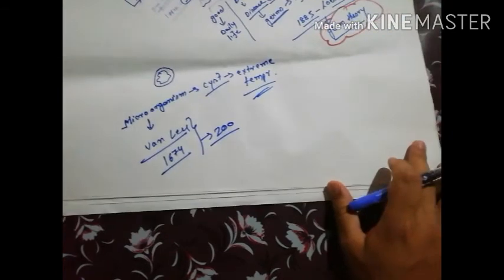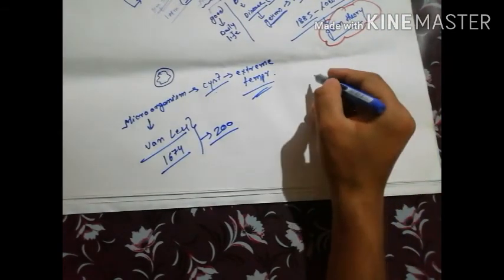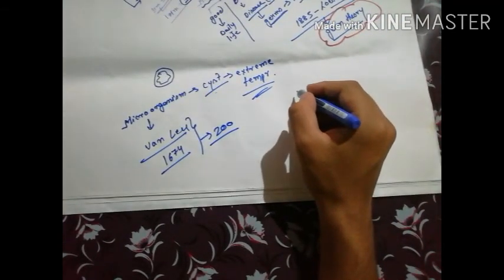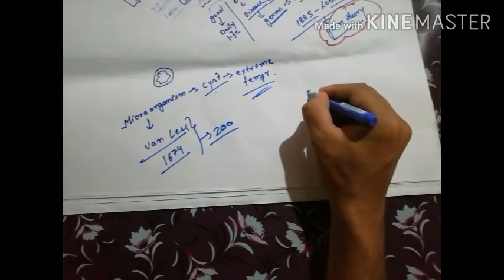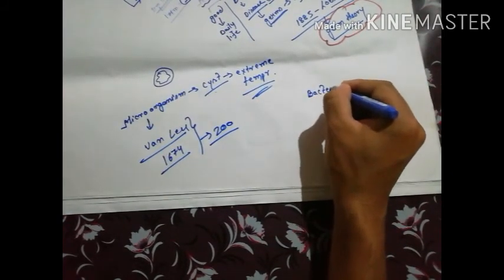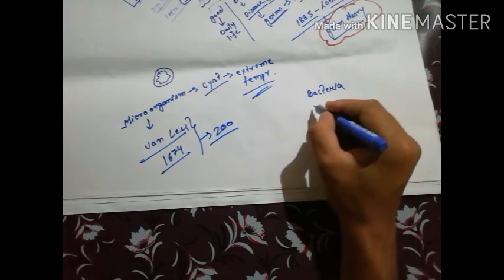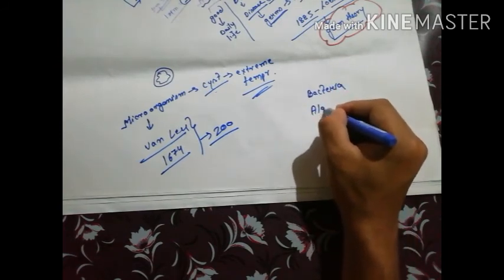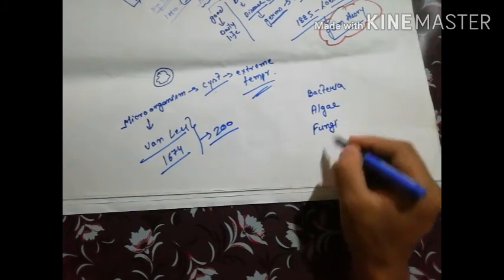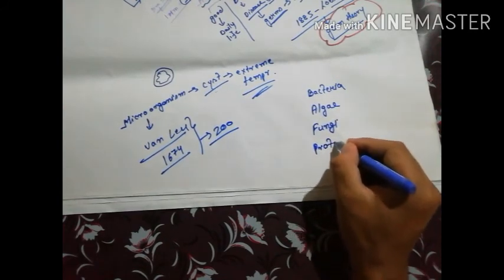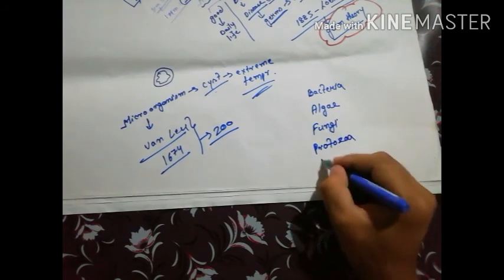Now, there are 5 groups of microorganisms. As we know, there are a total of 5 major groups. The 5 major groups of microorganisms are bacteria, algae, fungi, protozoa, and viruses.